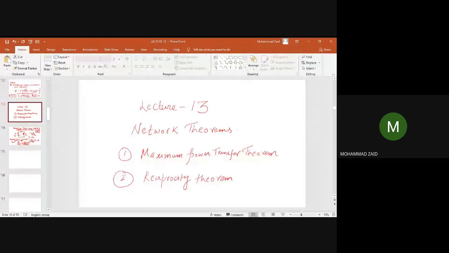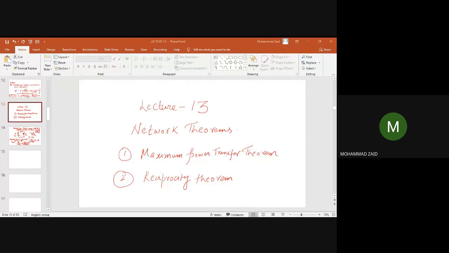Actually, I have given the derivation to you so that you can quickly go through it, which is very easy in case of DC as well as AC. See, there are two different terms. One is max power transfer, and the other term is power delivered. So you need not get confused between the two terms. There are two different terms.